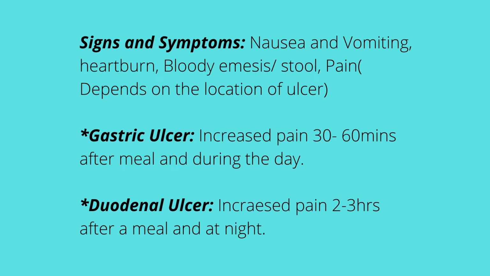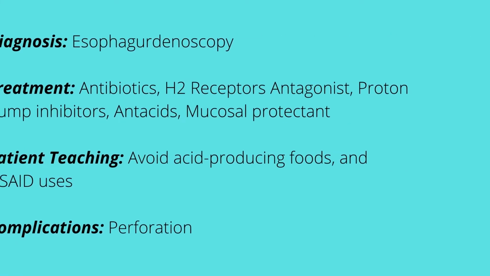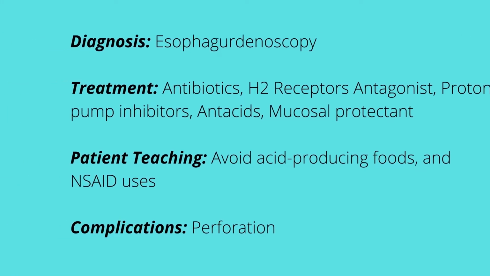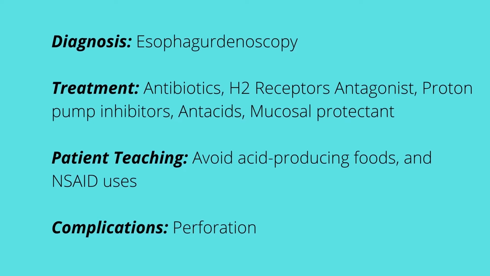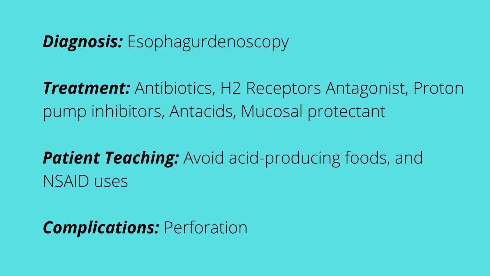With duodenal ulcer, the pain will be worse between 2 to 3 hours after the meal, and it will actually be worse at night versus during the day. It will feel better when the patient is eating or taking antacids. So diagnosis of this is normally done with an EGD, esophagogastroduodenoscopy. Treatments include multiple use of ABTs, which are antibiotics, to reduce the risk of the H. pylori infection.